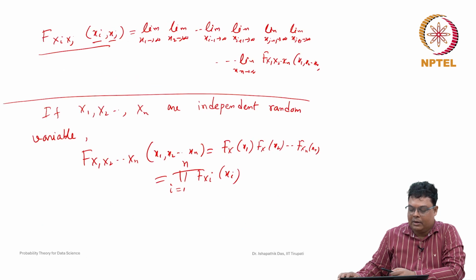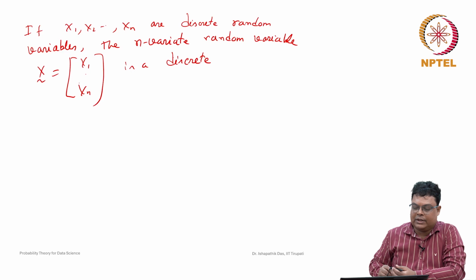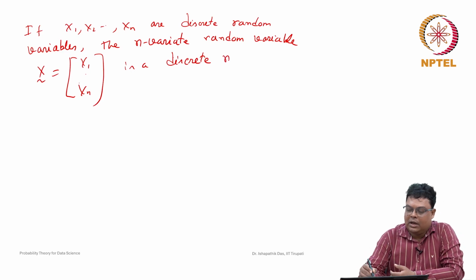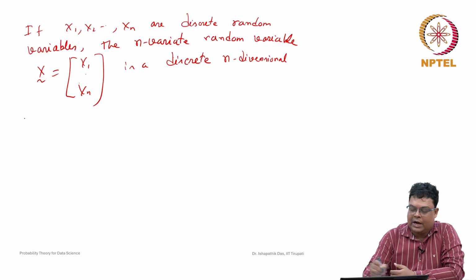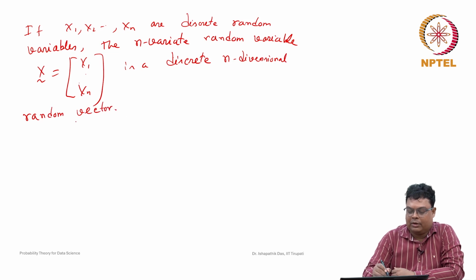So x1, x2, ..., xn is a discrete n-dimensional random vector, or discrete n-variate random variable. In that case we discuss the probability mass function.